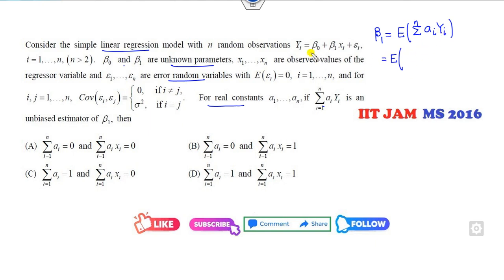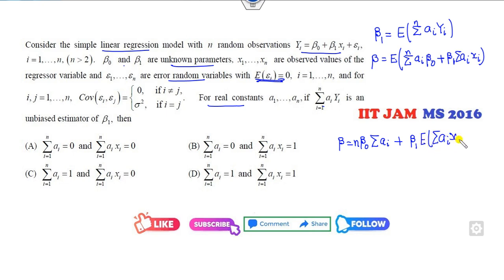I can substitute the value of y_i and open this summation. So it's a_i beta naught plus beta 1 a_i x_i. The error has expected value 0. Now if I open this bracket, beta naught is a constant, so it is outside, times the summation of the expected a_i's, which will be n times this, plus beta 1 outside, times the expected value of this number. Fine, up to here is okay.